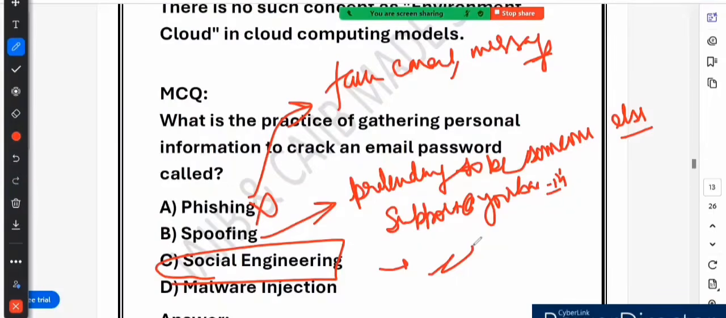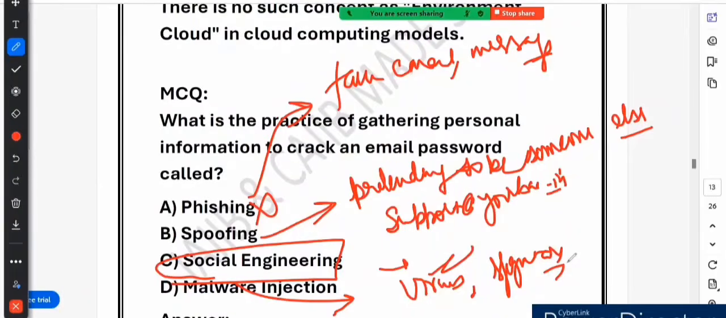And option number D says malware injection. What is malware injection? This is harmful software that hackers use to infect a device and steal information, like viruses, spyware, and ransomware. In malware injection, hackers trick users into downloading malicious software that secretly steals their login. You download a free movie player from an unknown website. The software installs a keylogger that will record everything you type, including your email password.